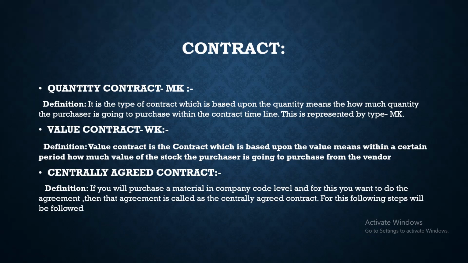And third one is the centrally agreed contract. Centrally agreed contract means the purchaser is going to purchase that material with respect to the company code, at the company code level, and for that you want to make an agreement with a vendor. For that we use the centrally agreed contract. Here I have mentioned the definition part, and if you want the definition or notes, I can provide the notes after the video in the description.